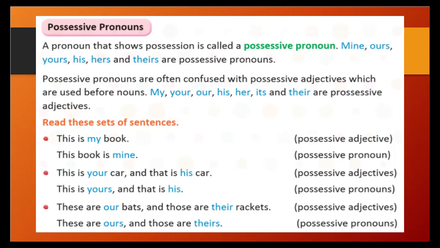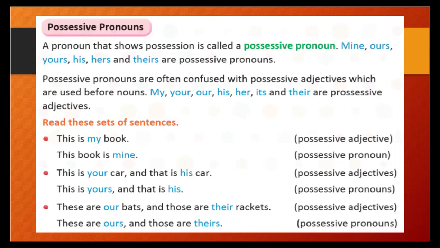Possessive pronouns are often confused with possessive adjectives, which are used before nouns, that is my, your, our, his, her, its, their are possessive adjectives. In the previous cases, pronouns and adjectives were the same, but here in possessive pronouns, it is different. You see here, pronouns are mine, ours, yours, his, hers, and theirs. But adjectives are my, your, our, his, her, its, and their. So this is my book.